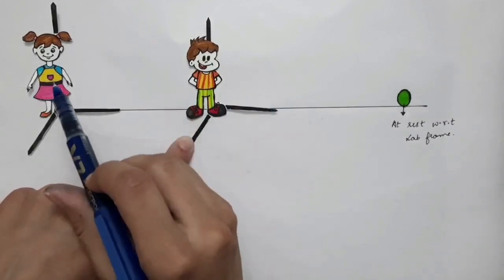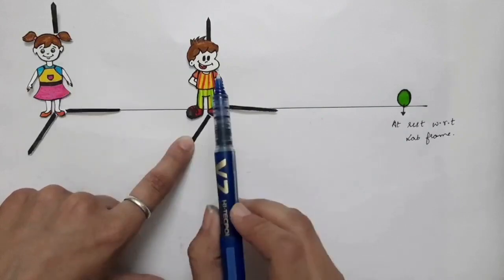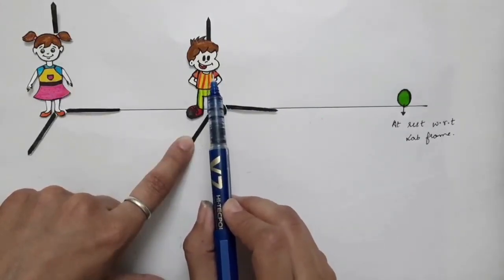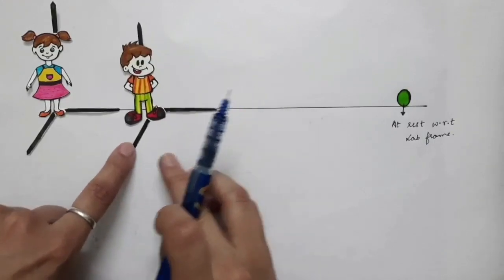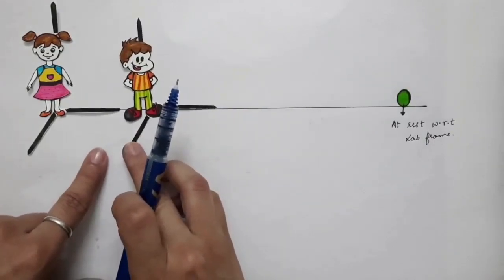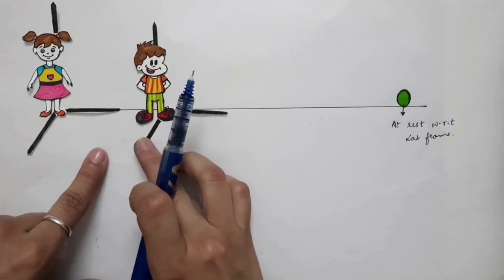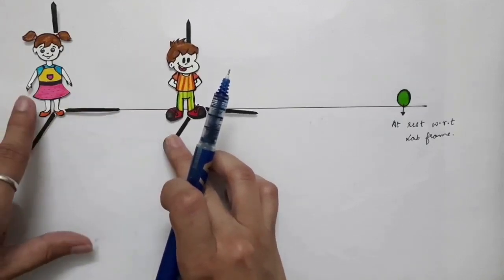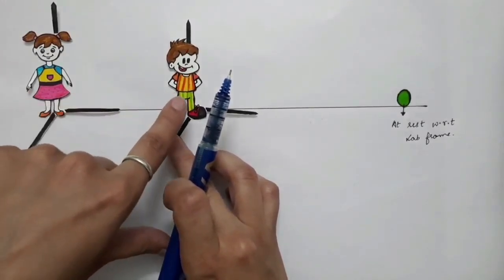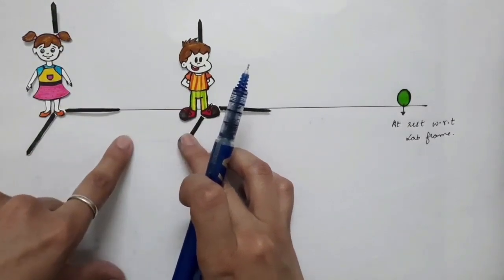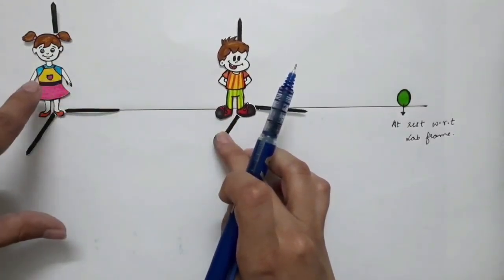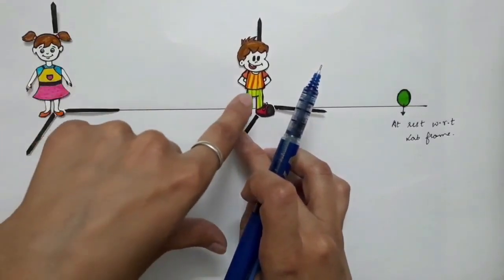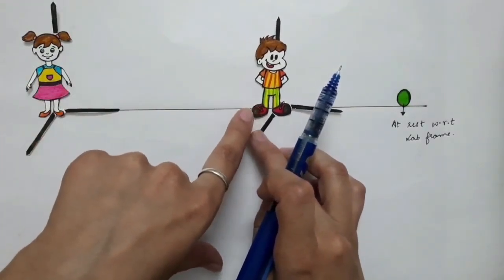Your frame is the sigma frame, and your friend's frame is sigma prime because he is moving with velocity v. As your friend is moving with velocity v with respect to you, if you calculate the velocity of your friend in your frame, you will see that he is moving with velocity v in this direction.